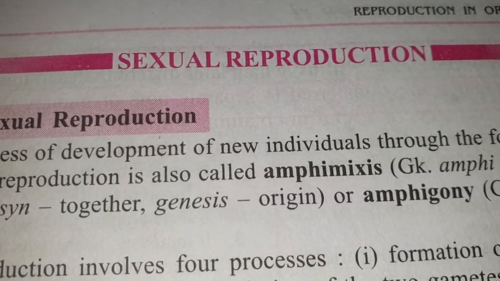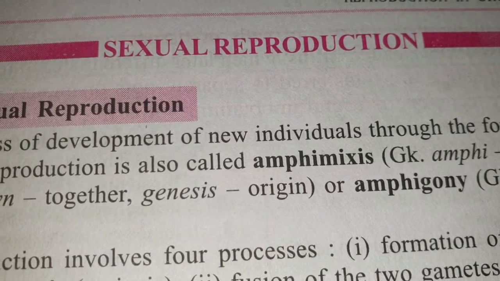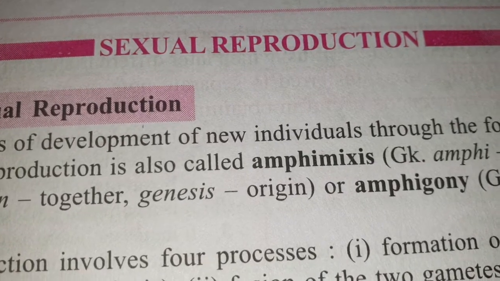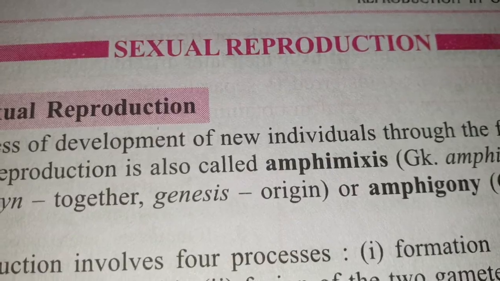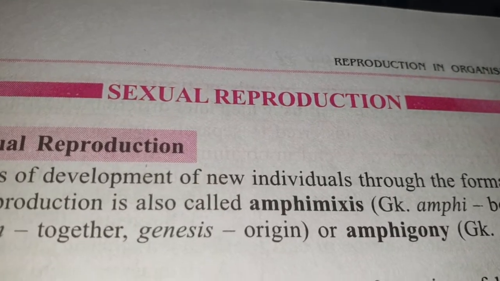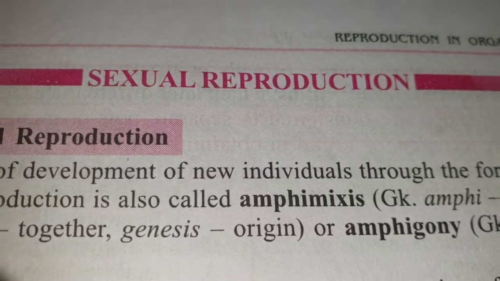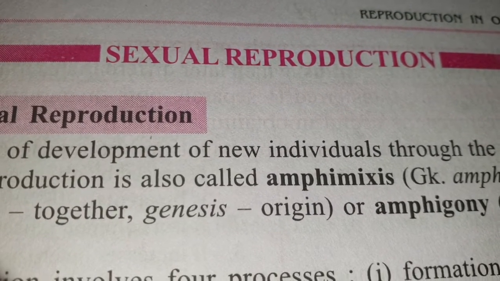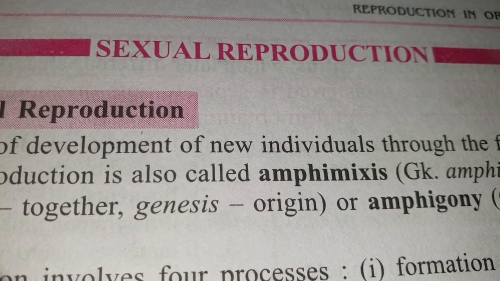These two different gametes, that is the male and the female, will fuse together in order to produce a new type of offspring. So this particular process is also known as amphimixis and sexual reproduction. The process of sexual reproduction produces a diploid organism.